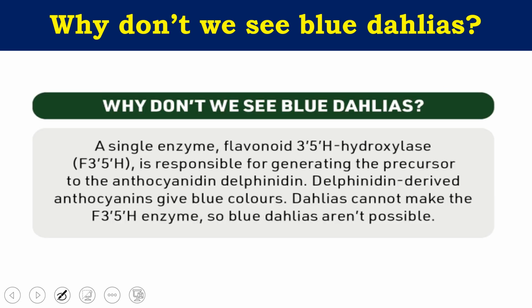So that's why we don't have blue colors, and this is the explanation. A single enzyme called flavonoid 3',5' hydroxylase is responsible for generating delphinidin, the precursor of anthocyanin responsible for the blue color. So delphinidin-derived anthocyanin gives blue color. Dahlia cannot make the F3'5'H enzyme, so blue dahlia is not possible. This is the exact reason why we don't have natural blue dahlia, blue roses, or blue chrysanthemum.